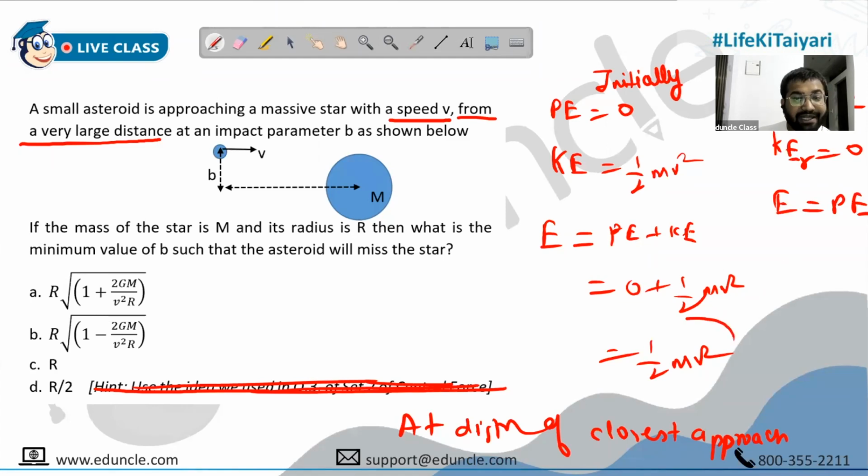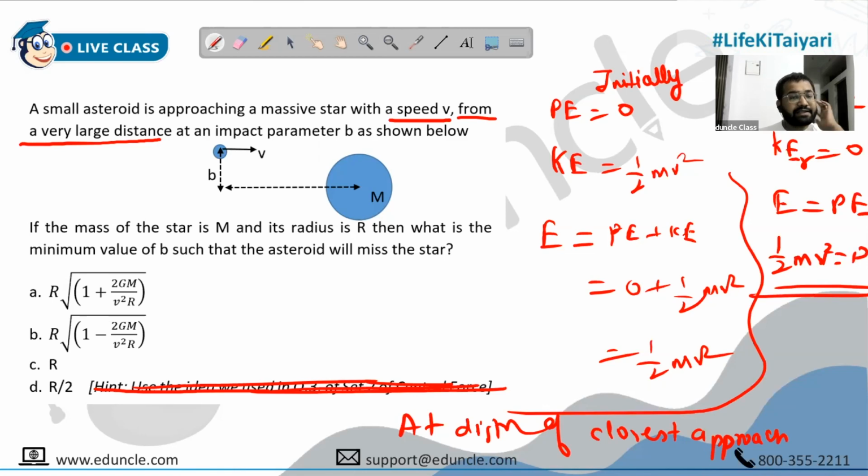But what is total energy already? Total energy is half mv square. So this is the reason that in books they write half mv square equals potential. But it's not because kinetic and potential exactly become equal. Total energy was initially half mv square because the star was approaching from infinity, and then at perigee, total energy becomes equal to potential energy. So the complete kinetic energy was converted to potential energy. Half mv square was converted to potential. Okay. Copy this.